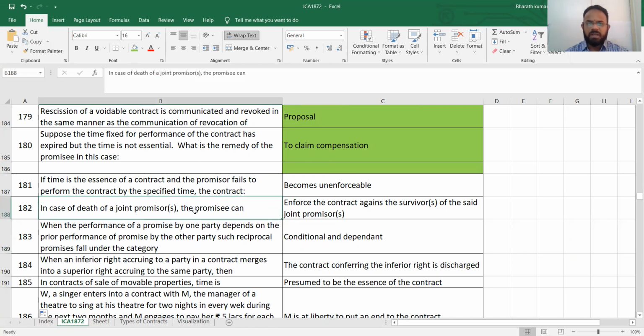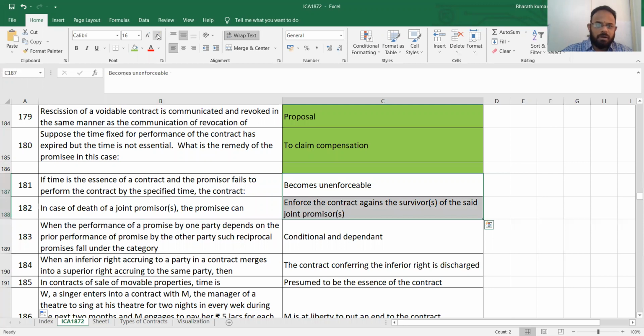Next point. In case of death of a joint promisor, the promisee can enforce the contract against the survivor of the joint promisors. For example, one fellow is not there. The other person can perform the contract against the survivor who is already there. Along with them, they will be able to manage this and complete this. It is a very normal way of covering things under the Indian Contract Act, not a special thing to be covered.